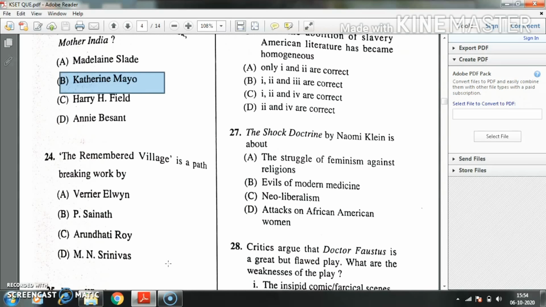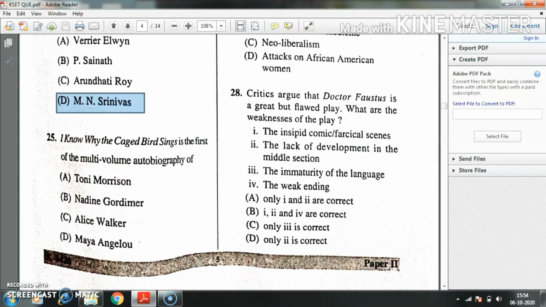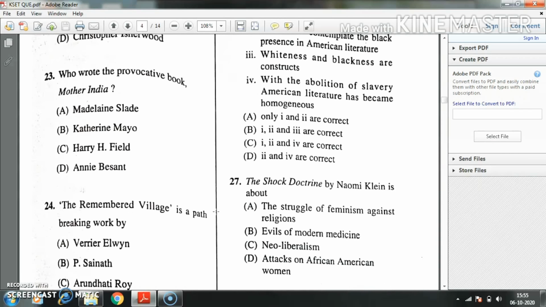Question number 24. The Remembered Village is a path-breaking work by dash. Option A, Verrier Elwin. Option B, P. Sainath. Option C, Arundhati Roy. Option D, M.N. Srinivas. Here the right answer is D, M.N. Srinivas. Question number 25. I Know Why the Caged Bird Sings is the first of the multi-volume autobiography of dash. Option A, Toni Morrison. Option B, Nadine Gordimer. Option C, Ellen Swalger. Option D, Maya Angelou. Here the right answer is option D, Maya Angelou.